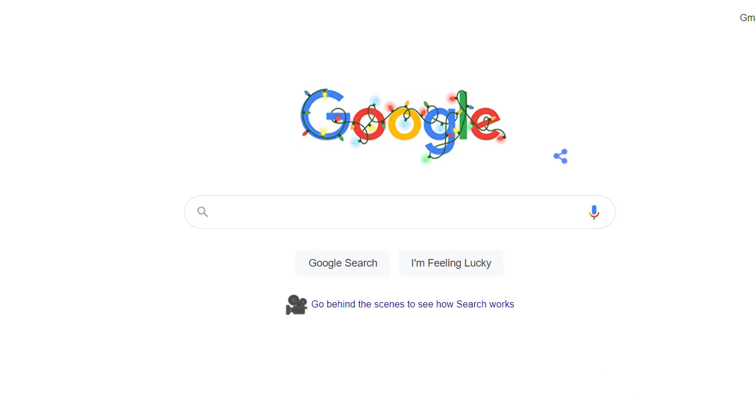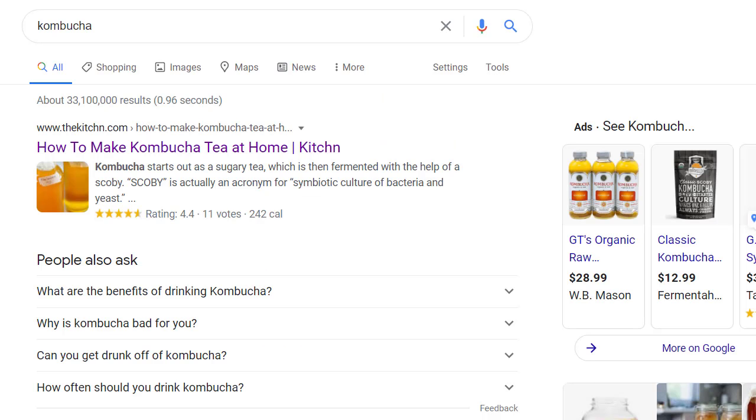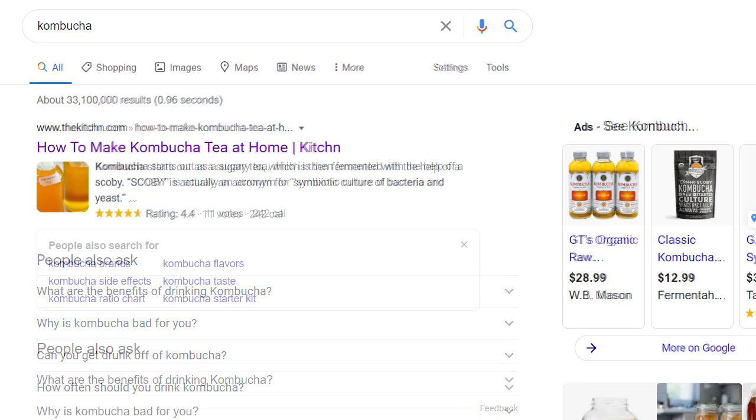For example, let's assume I know very little about kombucha and I want to find out some general background information to help me brainstorm and design a better research database search strategy. Here, I'll simply type in the word kombucha into the Google search box. Even on my initial search results page, I find a number of ads selling the various kombucha products.